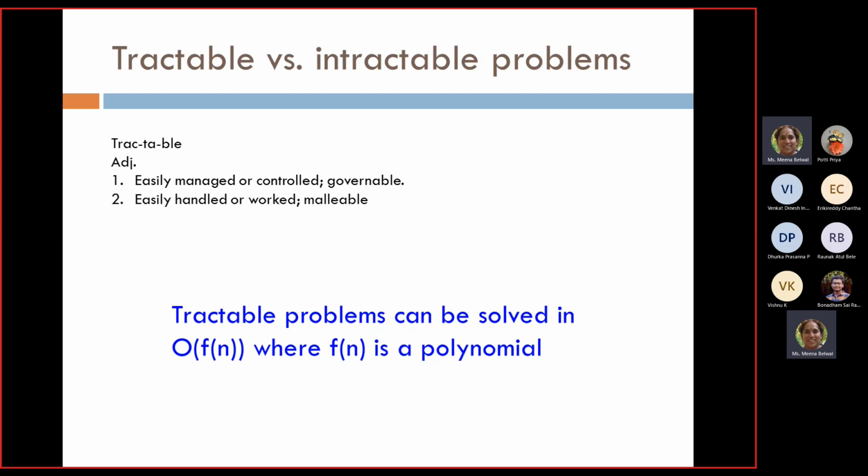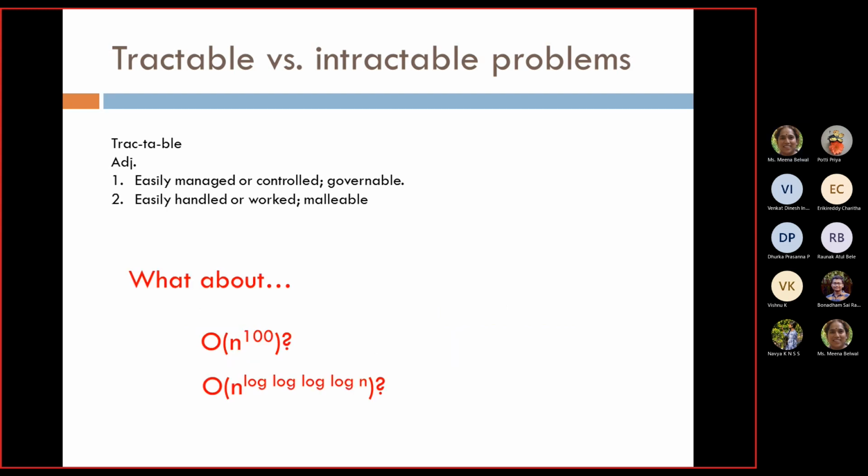So you can say that for any tractable problem, the complexity is going to be O of f(n), where f(n) is a polynomial, right? Then we say that it's a tractable problem. If it is not a polynomial time problem, if it is, for example, an exponential kind of problem, we will say that it's an intractable problem, right?